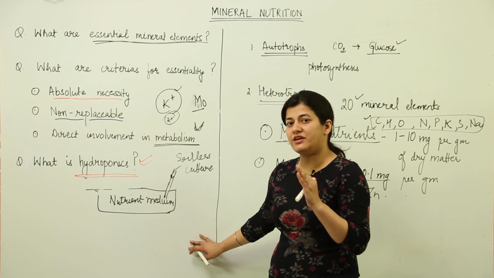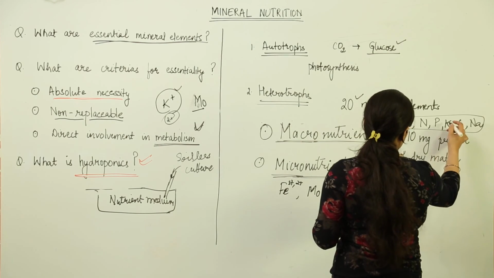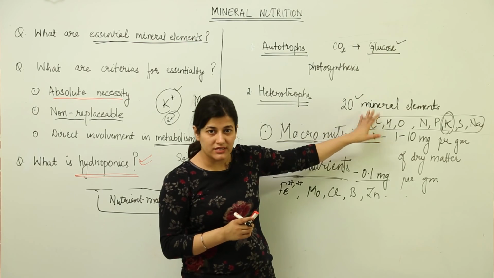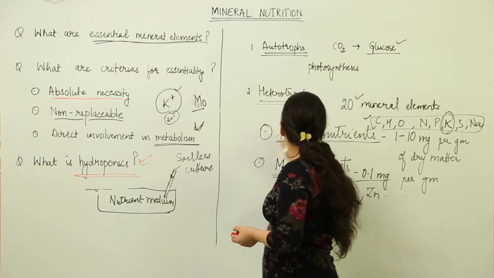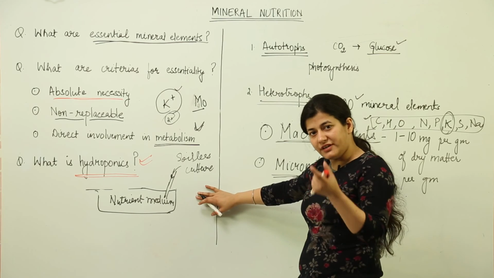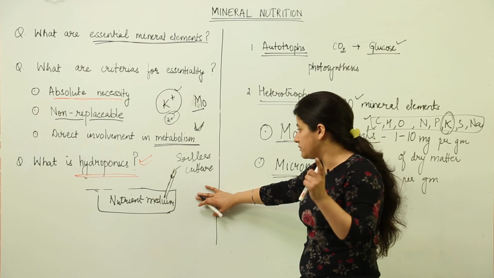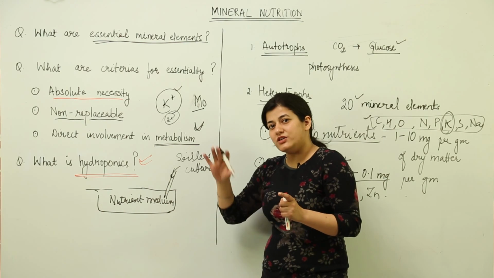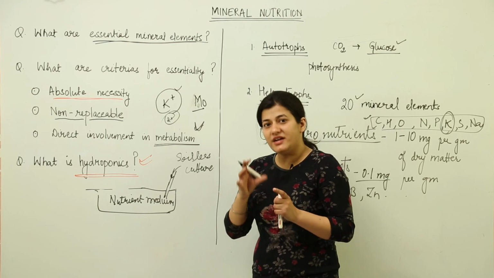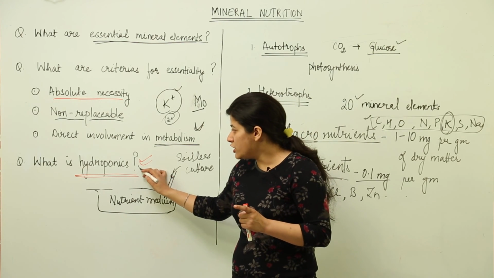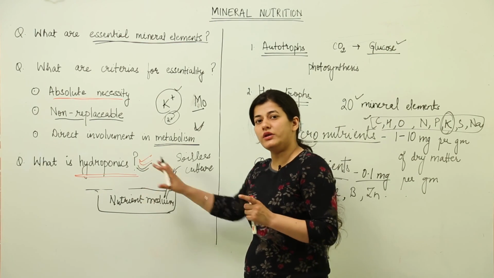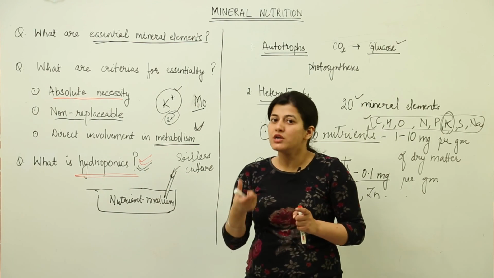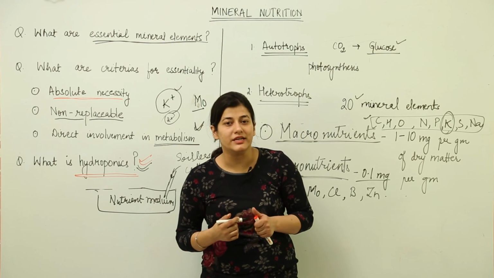Alright, supposedly I have to see the deficiency symptoms of potassium. So I'll take a nutrient medium with all the 20 mineral elements, but one thing I'll make sure is that potassium is not present over there. So whatever deficiency symptoms would be seen in the plant, that would be because of potassium. So I get to know what is the role of potassium from the deficiency symptoms, and that is possible using hydroponics, that is growing the plant in nutrient medium, not growing it in the soil, and keeping it devoid of the mineral element whose characteristics you basically want to study.